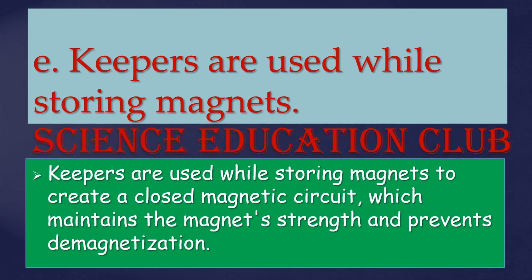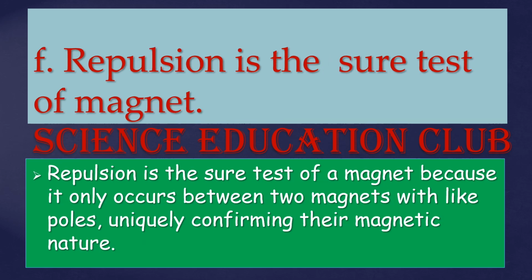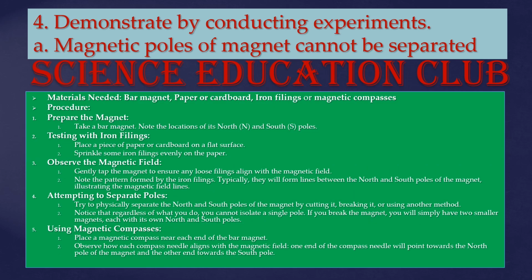Keepers are used while storing magnets. Keepers are used while storing magnets to create a closed magnetic circuit which maintains the magnet's strength and prevents demagnetization. Repulsion is the sure test of a magnet. Repulsion is the sure test of a magnet because it only occurs between two magnets with like poles, uniquely confirming their magnetic nature. Demonstrate by conducting experiments.